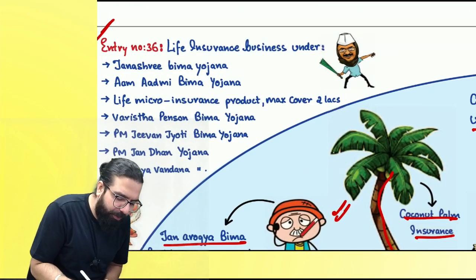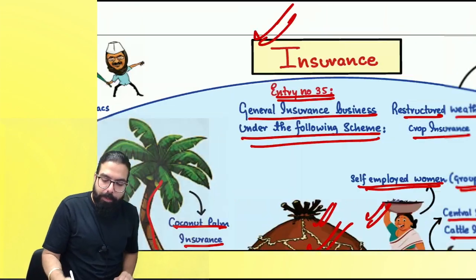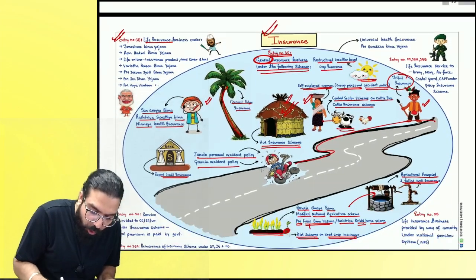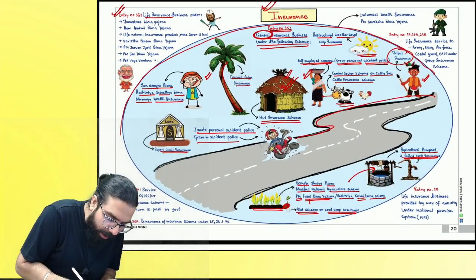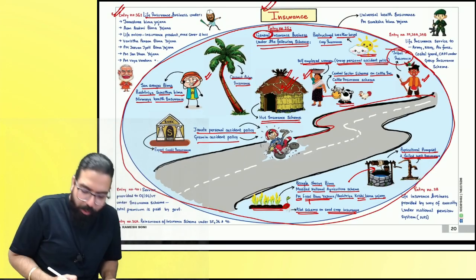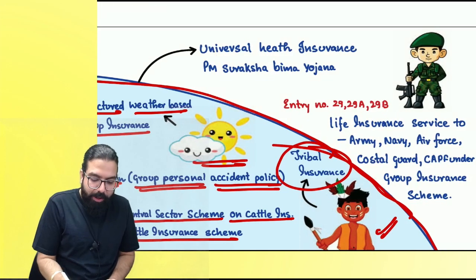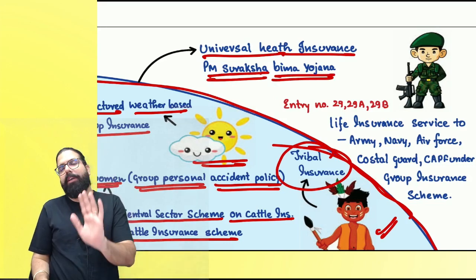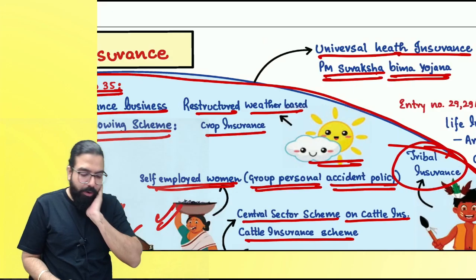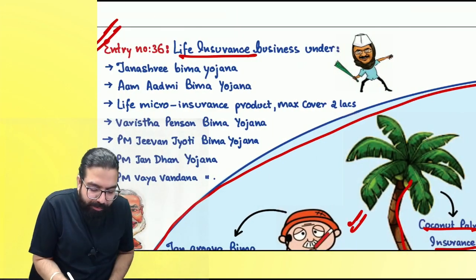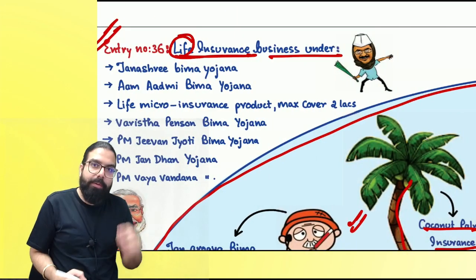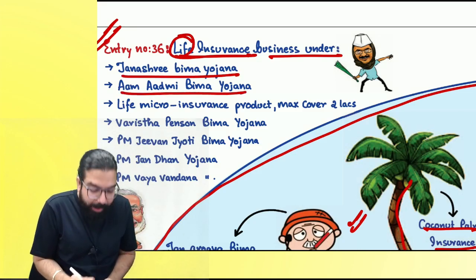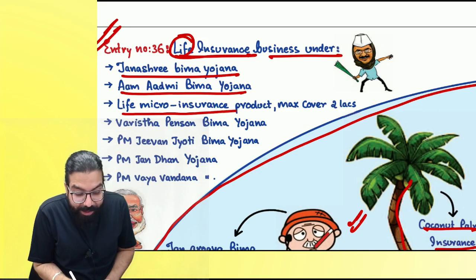Now, on the left hand side, if you go ahead and see over here, life insurance. Baba, this was general insurance. 35 was general insurance. Now listen, this whole world is a whole world in itself, right? So universal health insurance, Pradhan Mantri Suraksha Bima Yojana is also exempted. Everyone over here now, life insurance business. Now, this is life insurance. Okay, everyone. Life insurance businesses under Janashree Bima, Aam Aadmi Bima Yojana, life micro product.